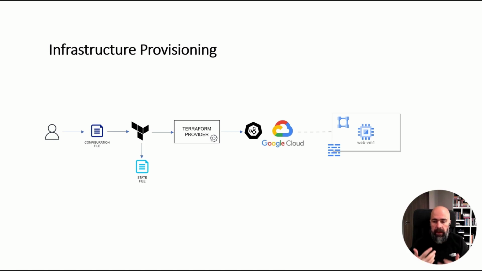Having this plugin architecture allows Terraform to be extended very easily to other services, be it public clouds or on premises, Kubernetes, or even network components, right? So we can go and write our code for multiple types of infrastructure. We're not going to look into it in today's session. There is a Terraform registry, where you can find all the supported plugins, and you can also write your own.